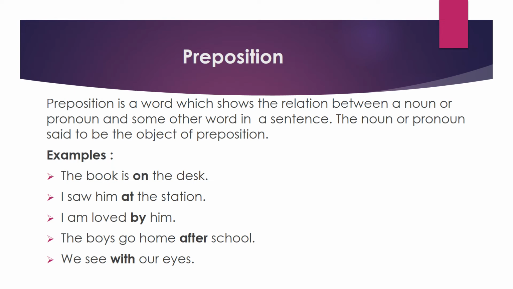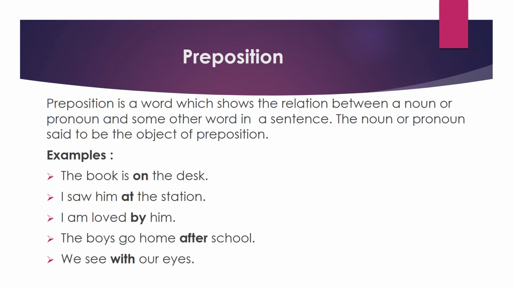I saw him at the station. Here at is a preposition. It shows the relationship between the pronoun him and the noun station. The next one, I am loved by him.